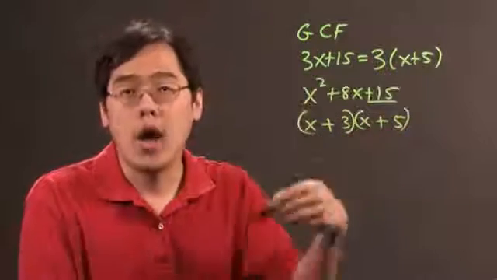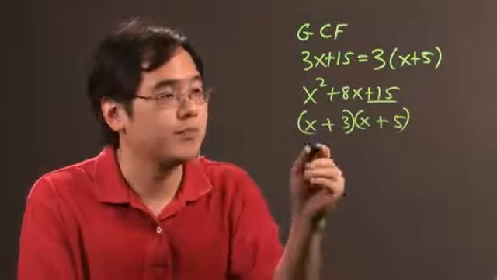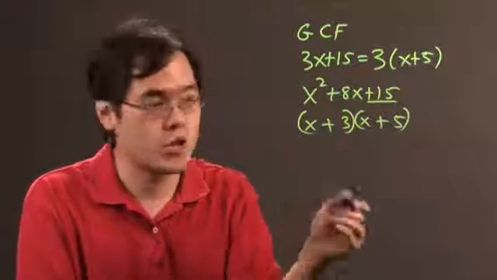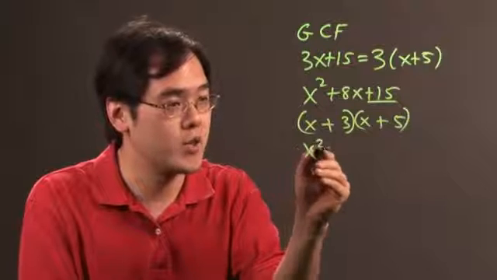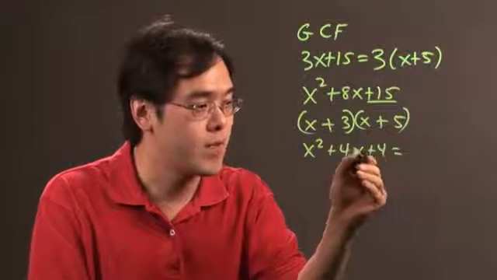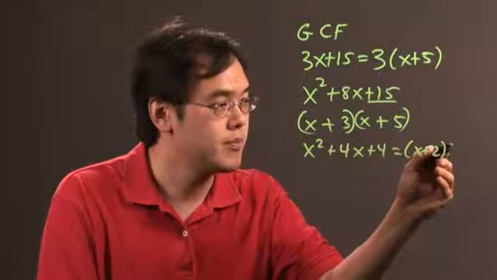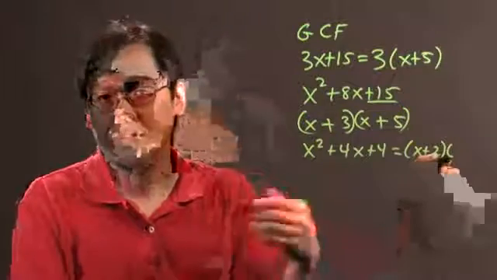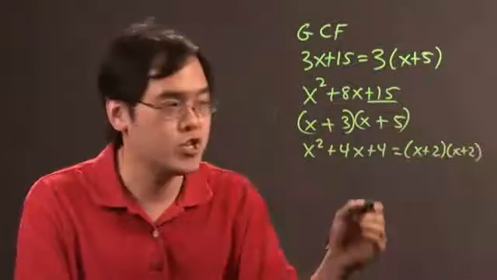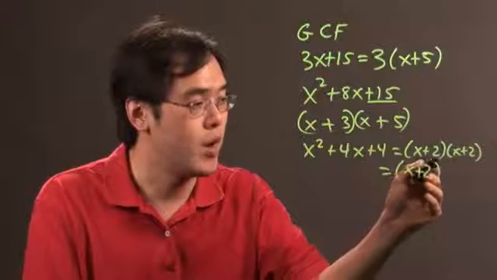Now, as time goes on, you'll be asked to factor some additional scenarios, and that would be, for example, the perfect square trinomials. In other words, if you have x squared plus 4x plus 4, factors of 4 that add to give you 4 will be x plus 2. Now, with perfect squares, the parentheses will match. So that's why, because there's 2 of these, you have x plus 2 quantity squared.